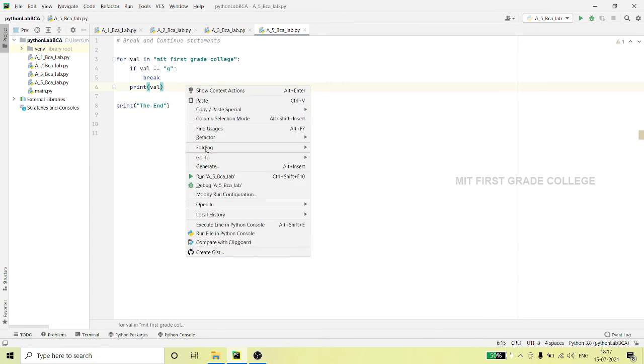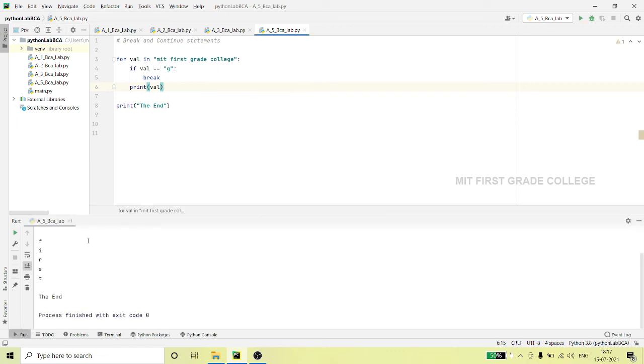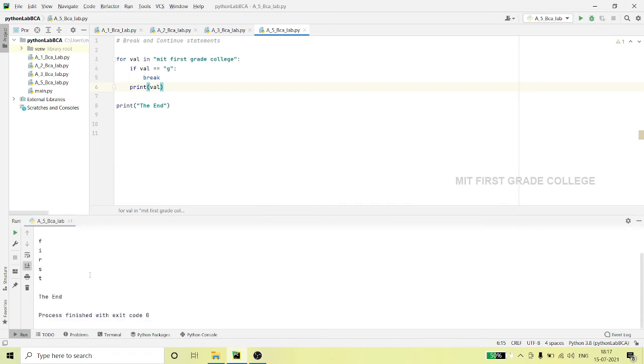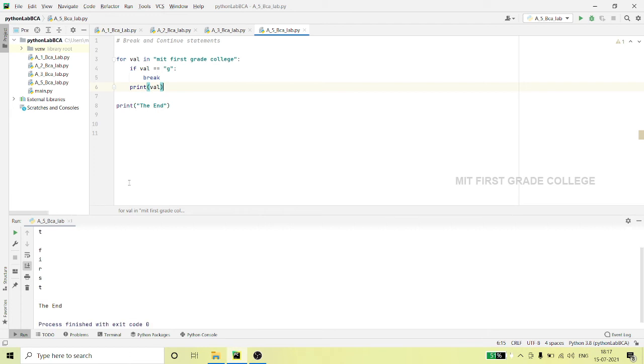Please observe how it prints. When I run this code, see the output: MIT space first, MIT and first is printed, and it matches g.